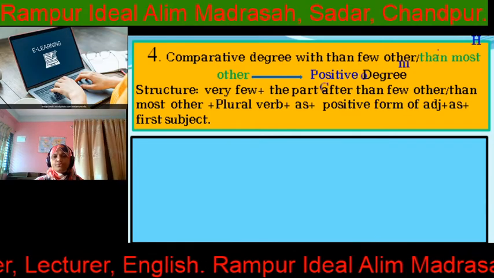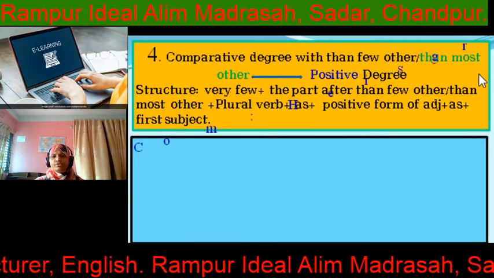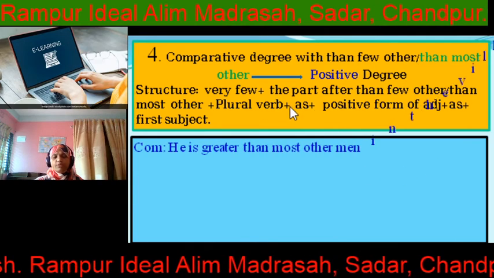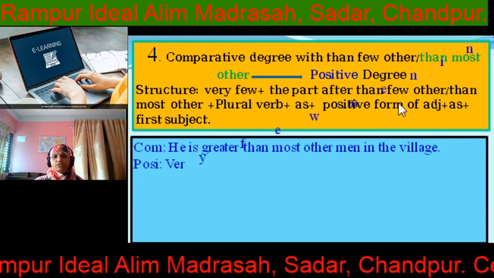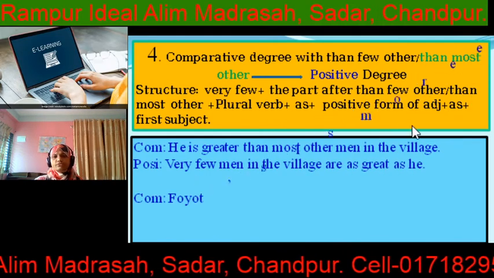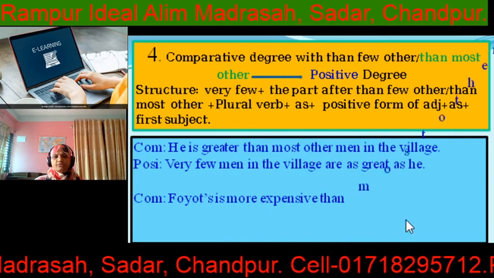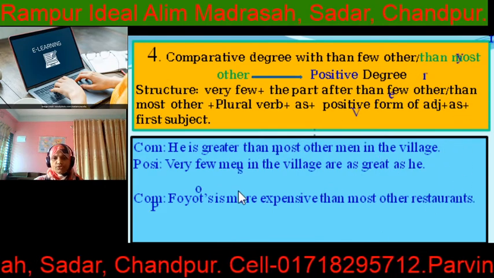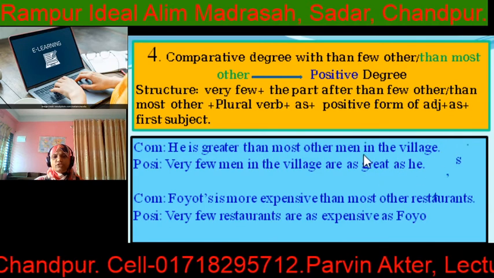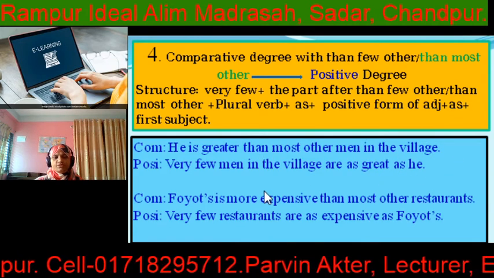So here is the comparative degree with "than few other" or "than most other". The positive degree structure: very few, the part after "than most other", plural verb, as, positive form of adjective, as, first subject. He is greater than most other men in the village.